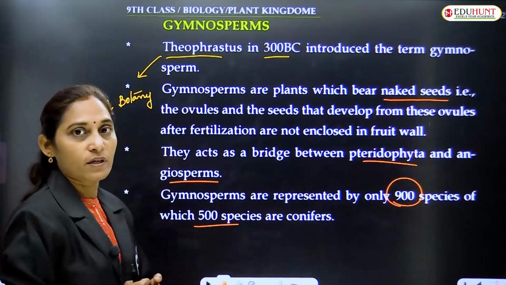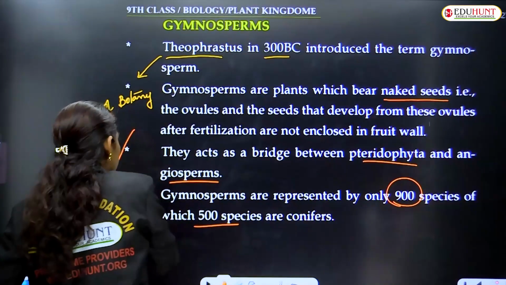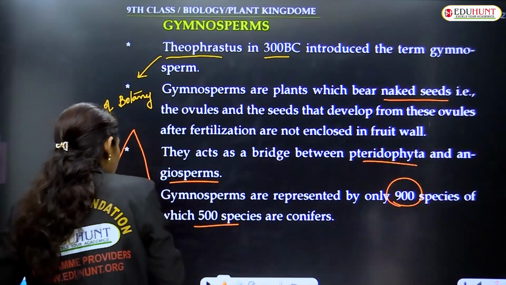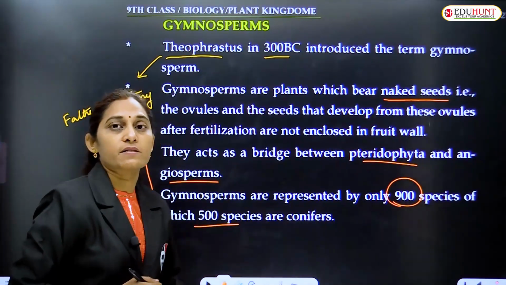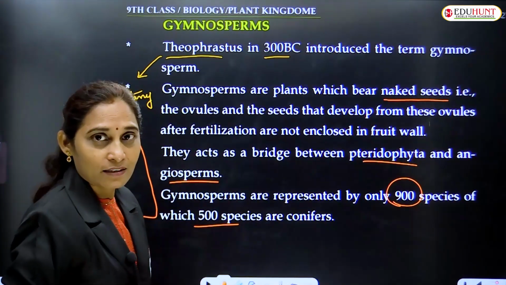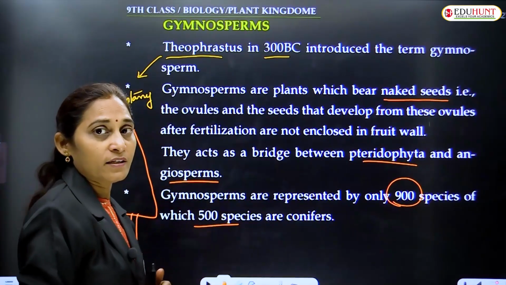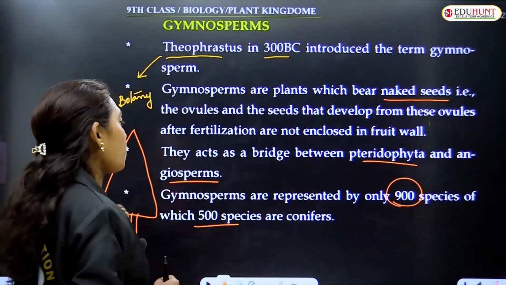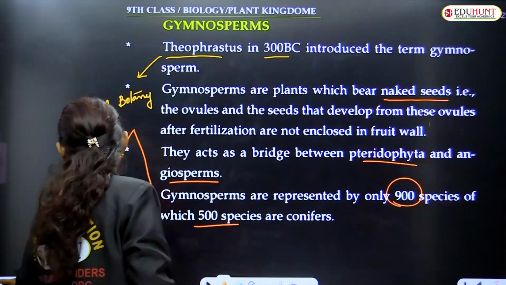Conifers, what are conifers? These are plants with a cone-like shape. Usually they are seen in colder regions like tundras and Arctic zones. Sometimes we may find a forest called a coniferous forest, where this kind of tree is predominant.